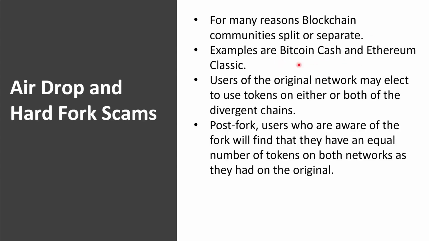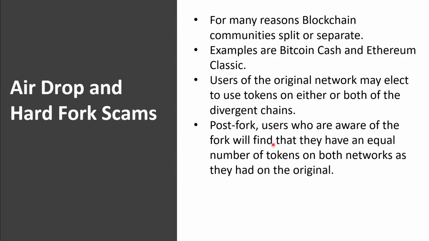Bitcoin Cash and Ethereum Classic are two examples of the separation of blockchain communities. Bitcoin Cash is a spin-off or a hard fork of Bitcoin, and Ethereum Classic is a spin-off or a hard fork of the original Ethereum. Users of the original network may elect to use tokens on either or both of the divergent chains.